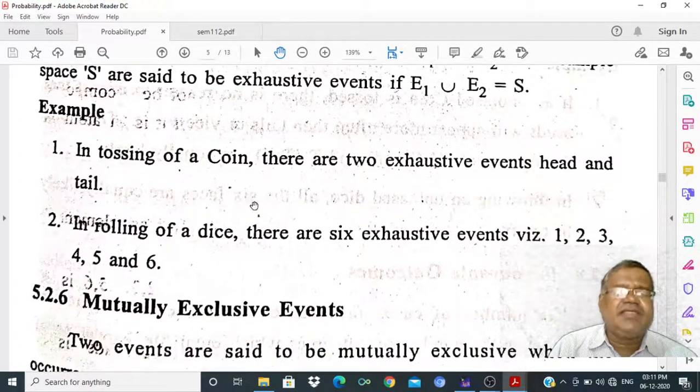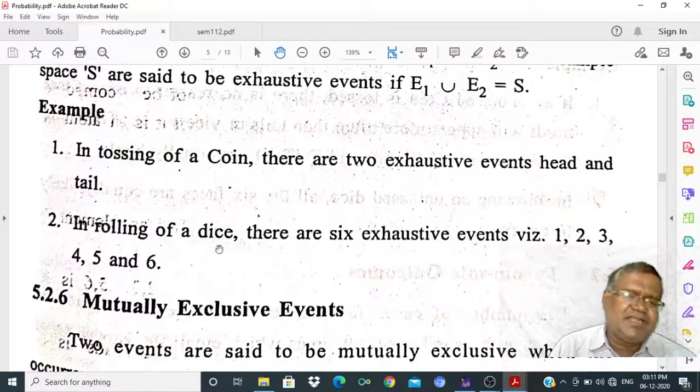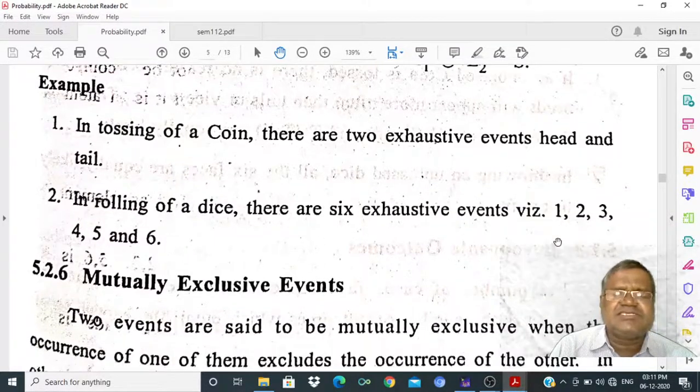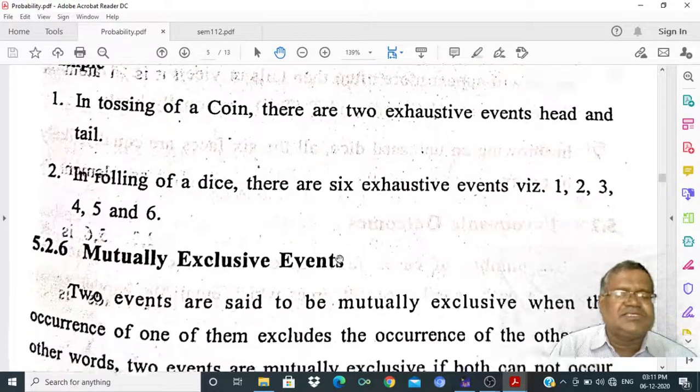In tossing a coin, there are two exhaustive events, head and tail. In rolling a die, there are six exhaustive events: 1, 2, 3, 4, 5 and 6.